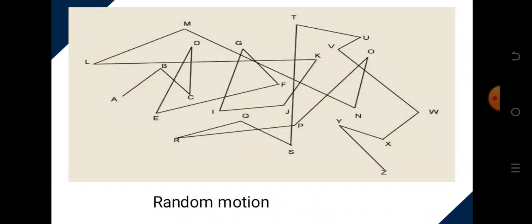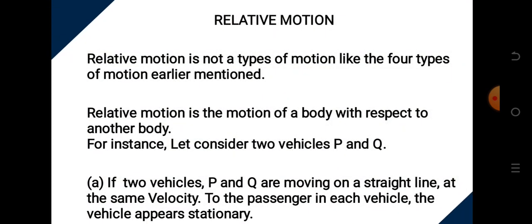This is random motion. Let's assume an object is to move from A, B to C to D. You discover that it's zigzag. The movement of the object from A to Z is not defined. It does not have a proper orientation or direction. So any particles that move like this, A, B, C, D, in a zigzag manner, it is regarded as a random motion.